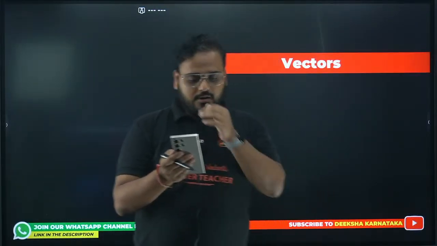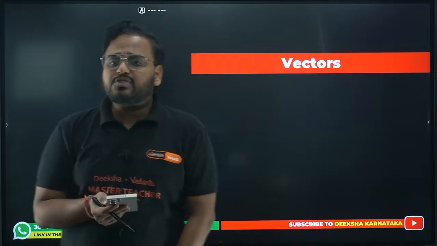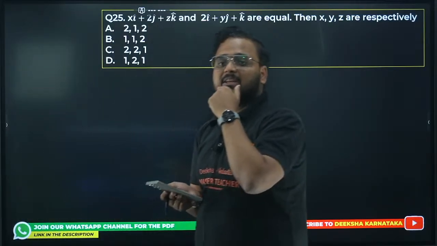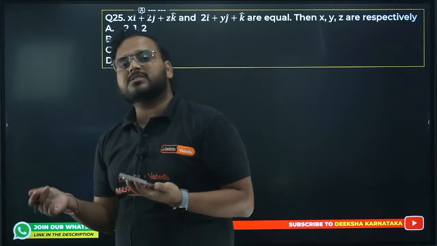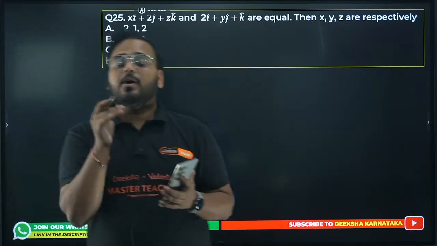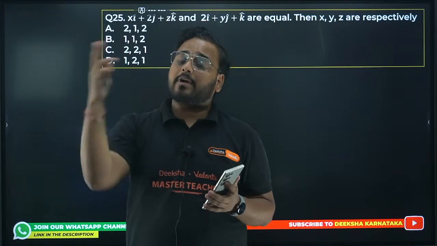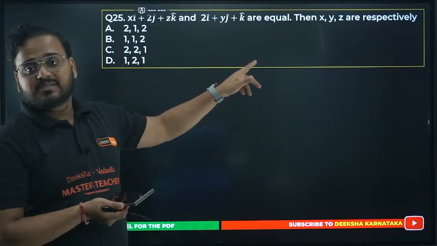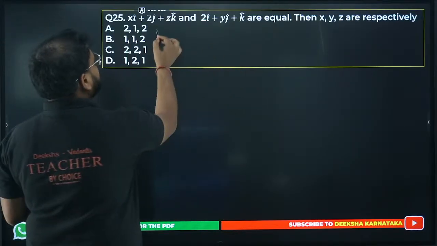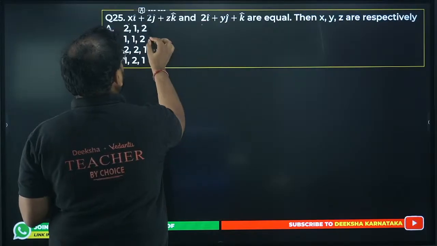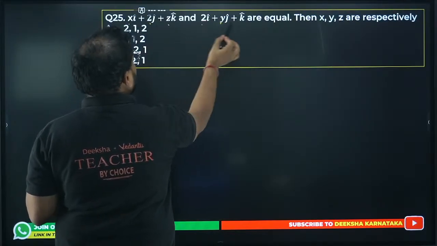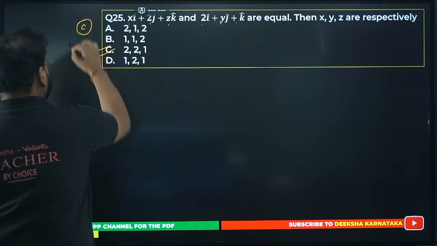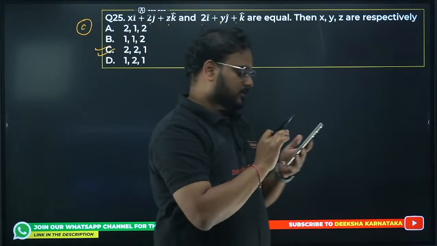Next up is your vectors 3D. I will not solve these questions. I'll just tell you what is important, because I don't know who all are participating in this. First of all, the questions from this chapter can be asked on your vector product, dot product, cross product basically. Again, comparing the vectors. You can see here, very simple. Compare these two. You get x value as 2, y value as 2, and z value as 1. So 2, 2, 1. C is the answer. Okay.